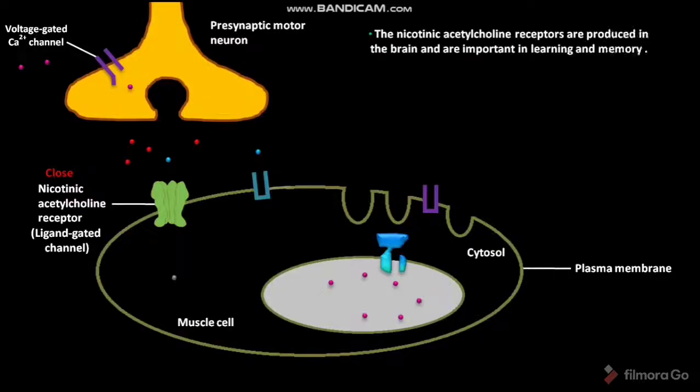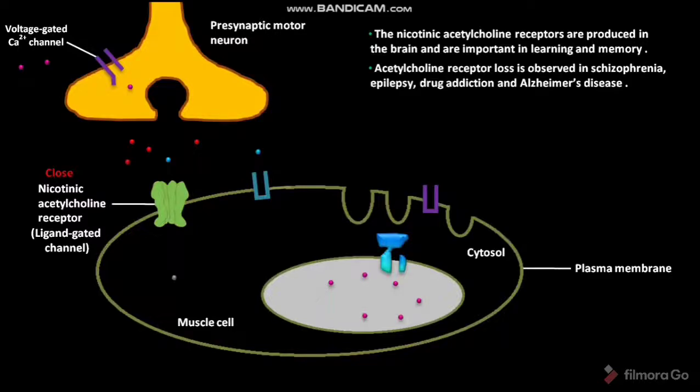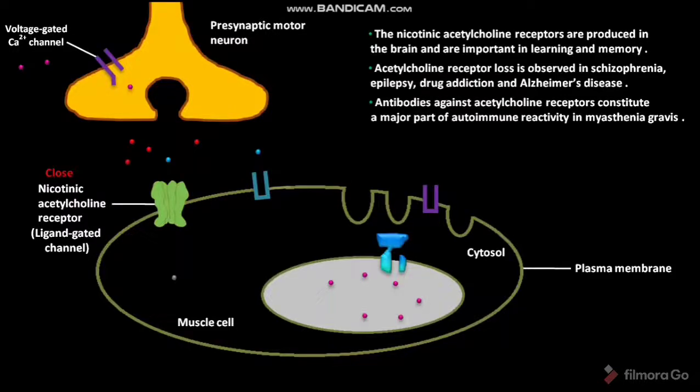The nicotinic acetylcholine receptors are produced in the brain and are important in learning and memory. Acetylcholine receptor loss is observed in schizophrenia, epilepsy, drug addiction, and Alzheimer's disease. Antibodies against acetylcholine receptors constitute a major part of autoimmune reactivity in myasthenia gravis.